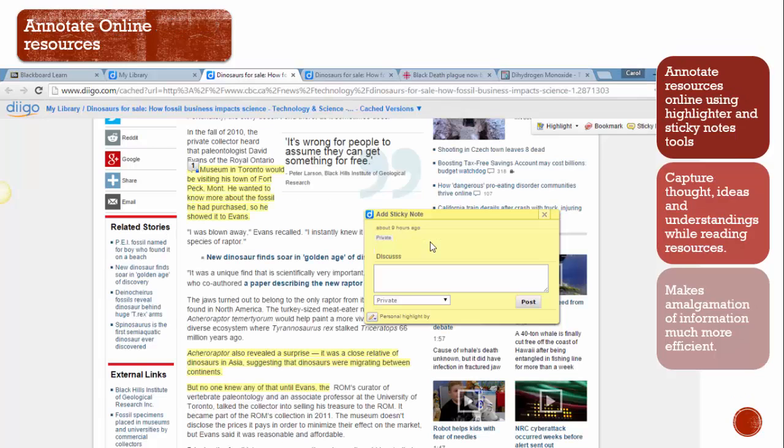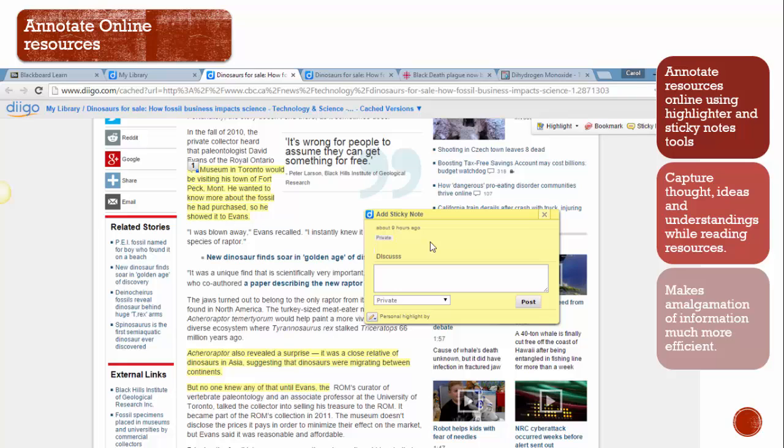Let's talk a little bit about annotating online resources. Here's an example of a web page in Diigo where I've actually annotated the resources and it's saved within the Diigo library. Diigo allows you to annotate resources using either the highlighter or sticky notes tool. And the annotation really allows you to capture any thoughts or ideas, any understandings you might have while reading the